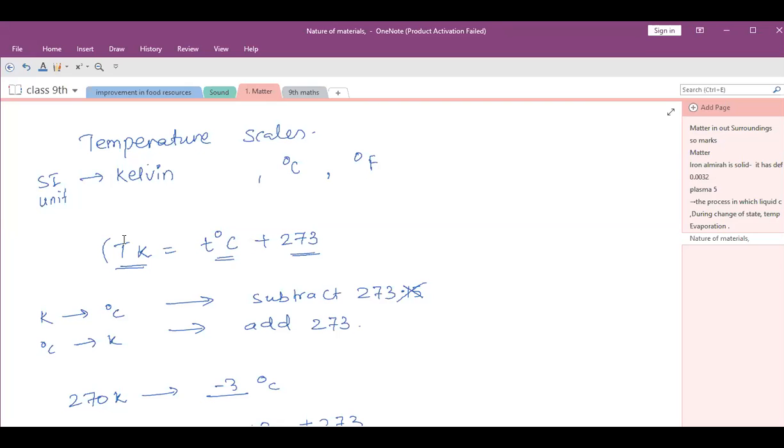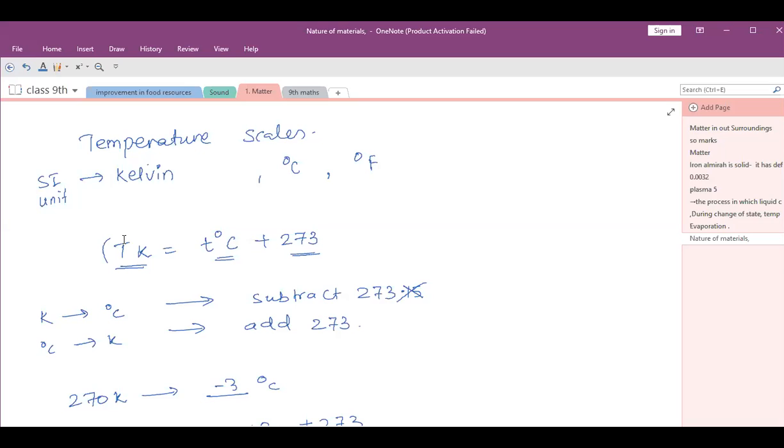Others, doubt from the very short answer questions? The 11th one, Ayush. Okay Ayush, you have a doubt in the 11th and 12th. The 11th one: what is meant by saying that the latent heat of fusion of ice is 3.34 into 10 to the power 5 joule per kg? This means the definition of latent heat of fusion, you have to explain there. What is the definition of latent heat of fusion?